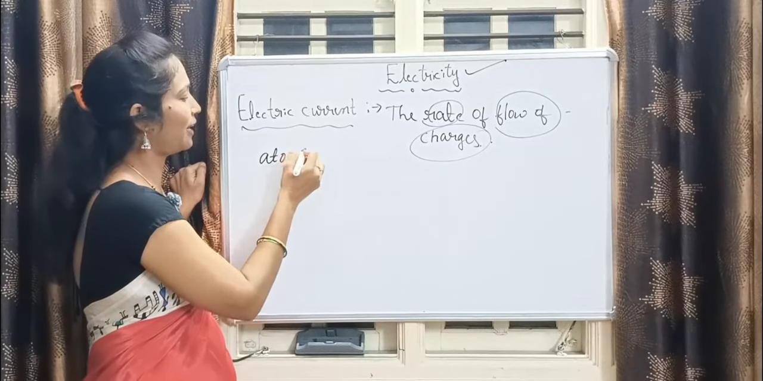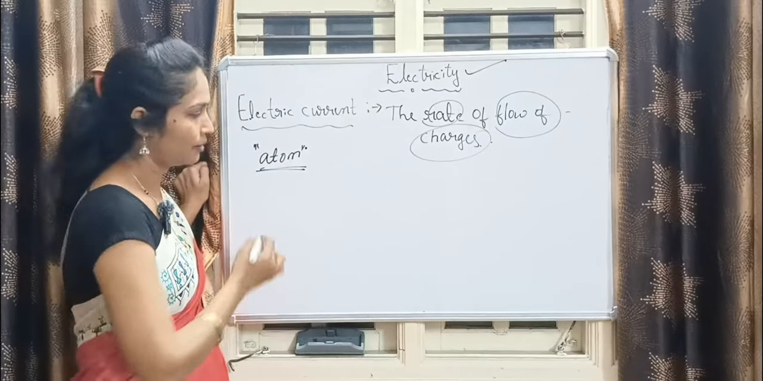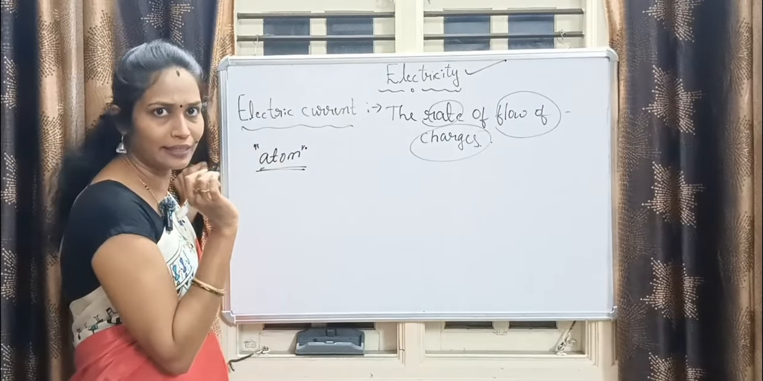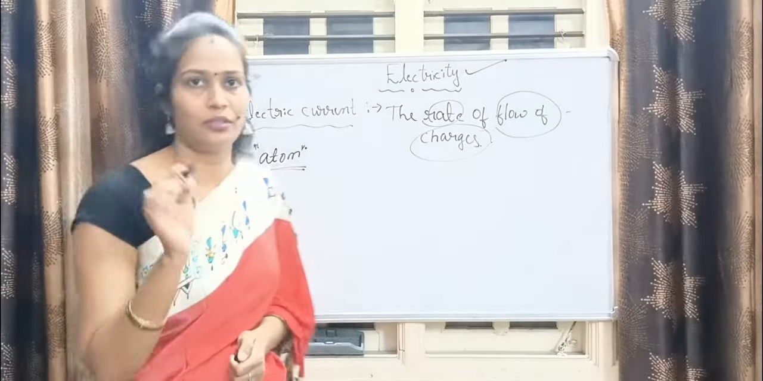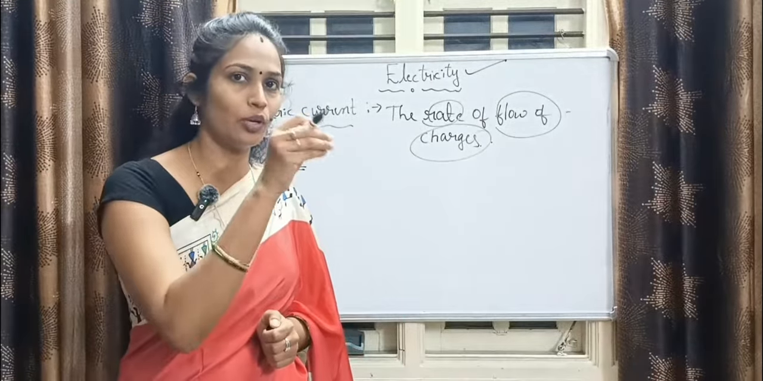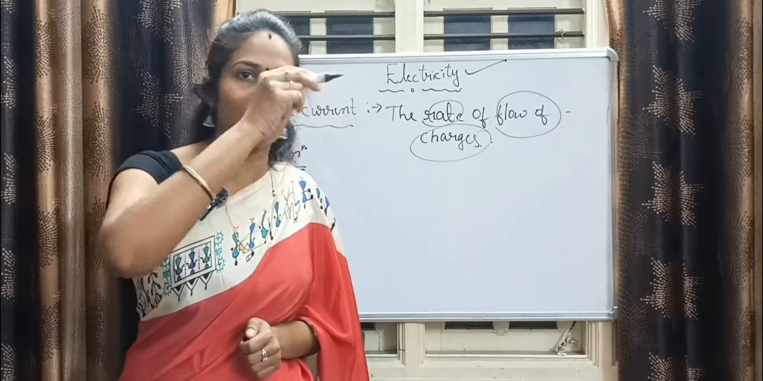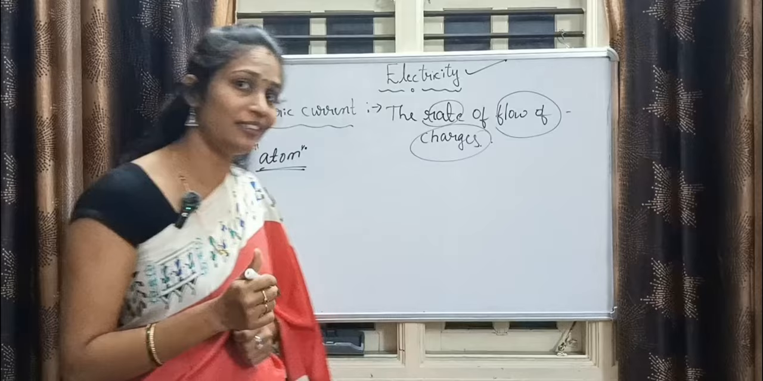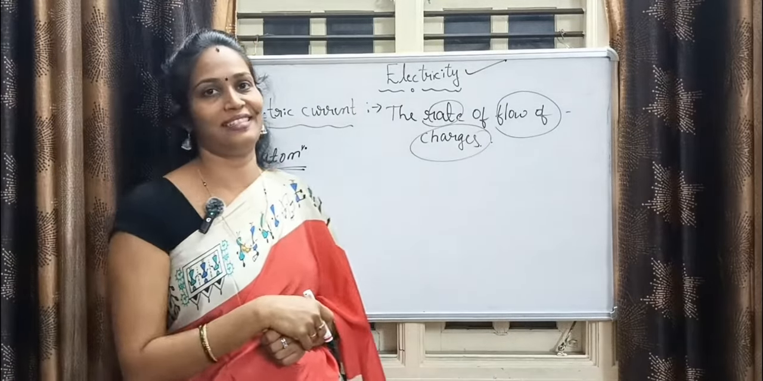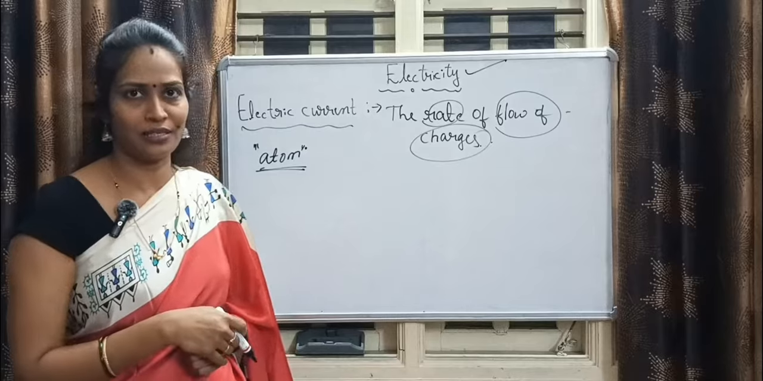In 9th standard, what I taught you was the atom. You know about the atom, right? That comes in 9th standard. The atom consists of a nucleus, and that nucleus has protons and neutrons, and something is revolving around it. What is that? Electrons. Yes, correct. Electrons are revolving around the nucleus.